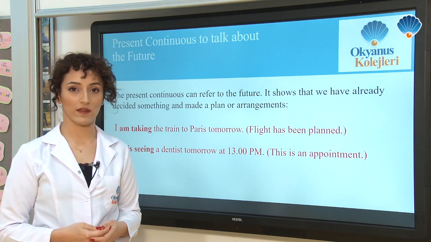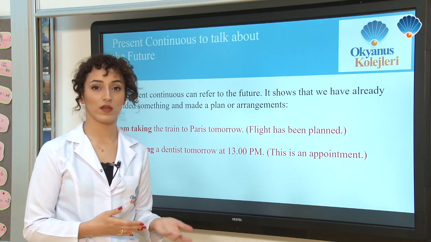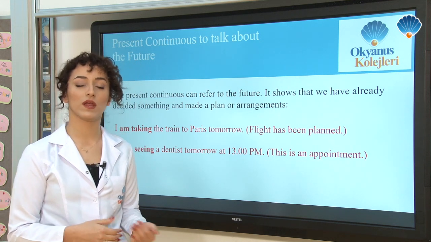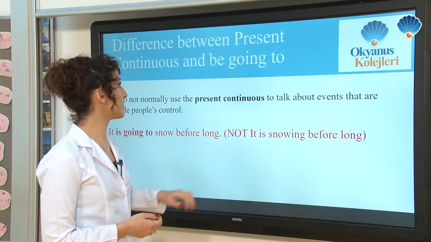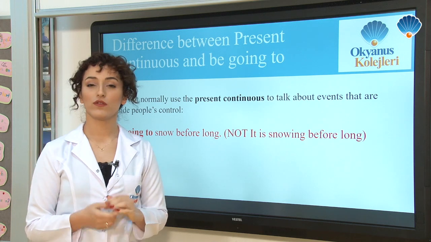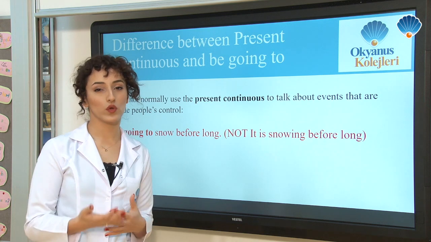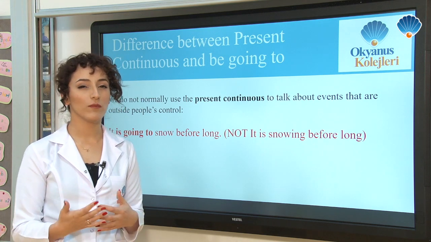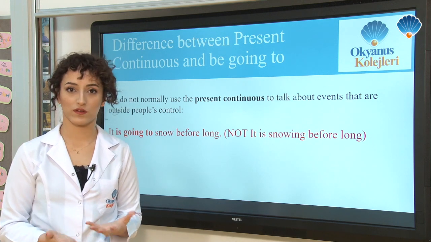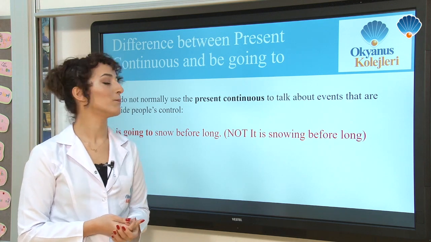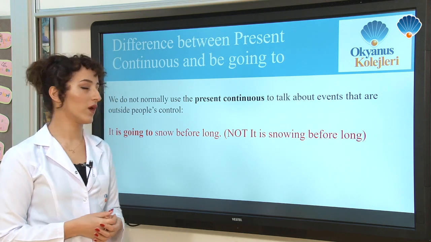Now we are going to look at the difference between present continuous as a future meaning and also be going to as a future meaning. We don't normally use present continuous tense for the near future about something that is out of our control. Like the weather conditions that I mentioned before to you. Like in here, let's look at the example. You're going to understand me better what I mean.